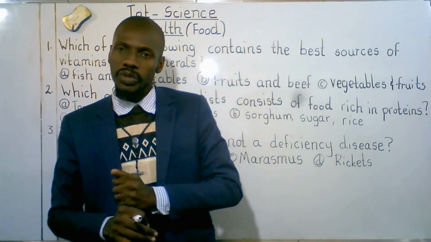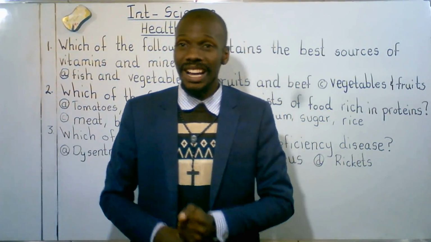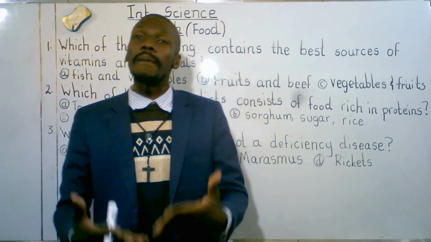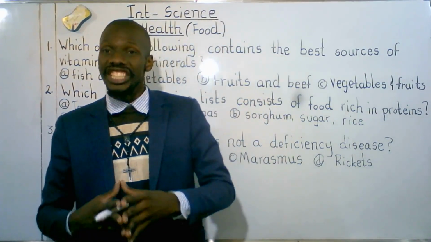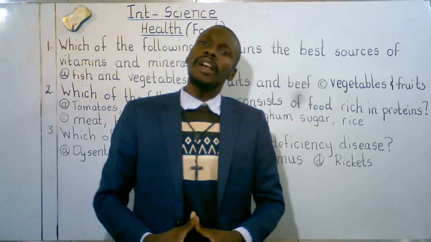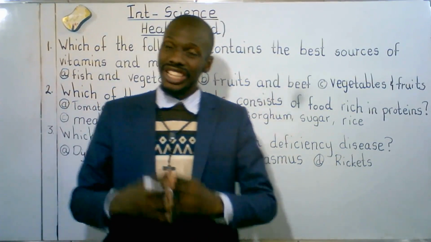Apart from carbohydrates, we've got vitamins and minerals. Vitamins and minerals protect our bodies from diseases. They boost our immune system. We usually get vitamins and minerals from fruits and vegetables.